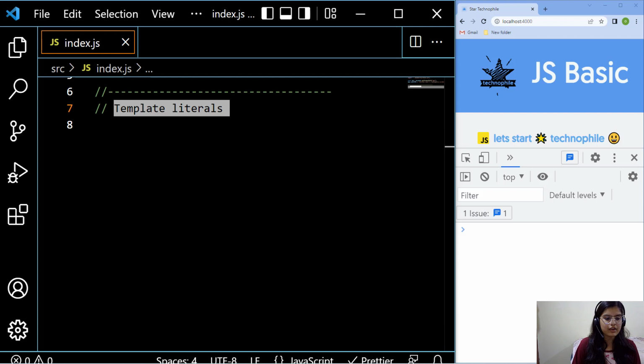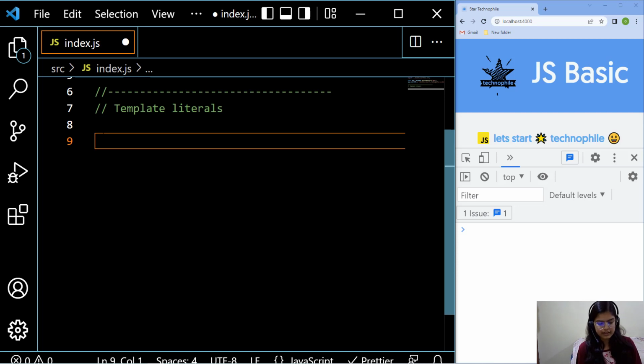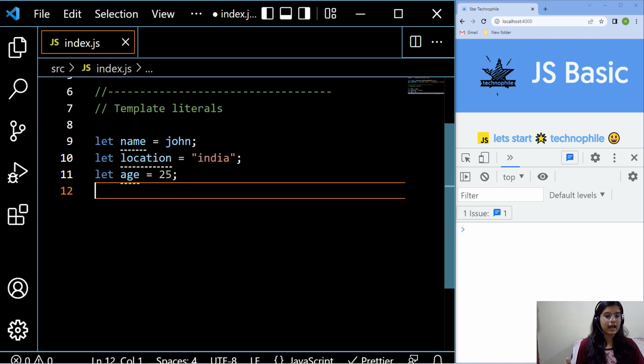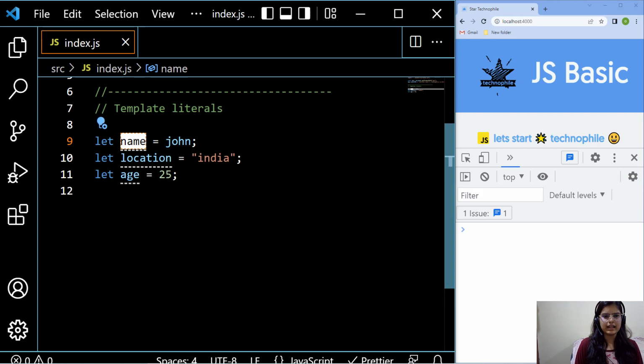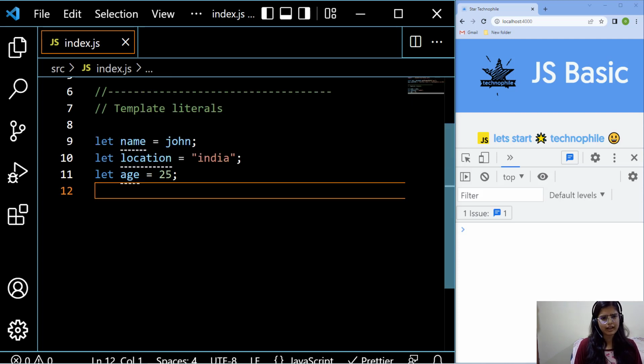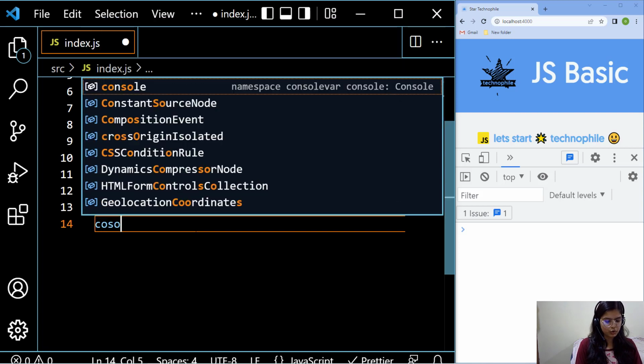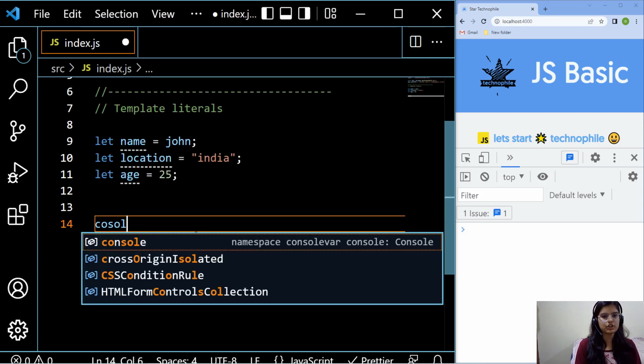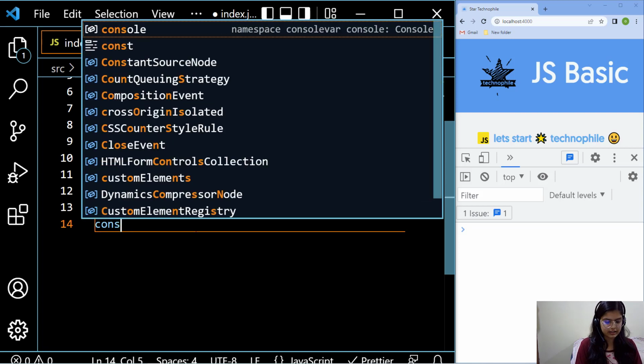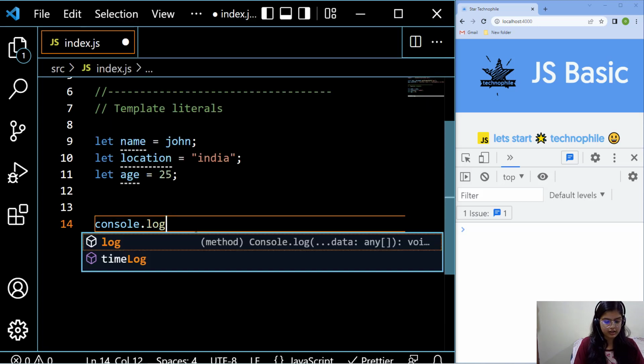For that, I want to declare three variables for explanation purposes only, so that I can give you the intuition behind this syntax more clearly. So I have declared three variables: name, location and age, as you can see. Now I really want to console the whole description of John like that, console.log.